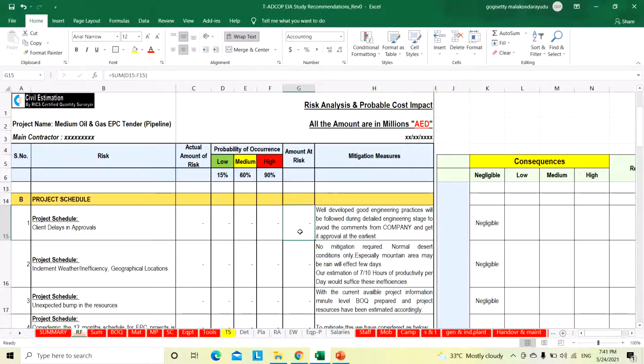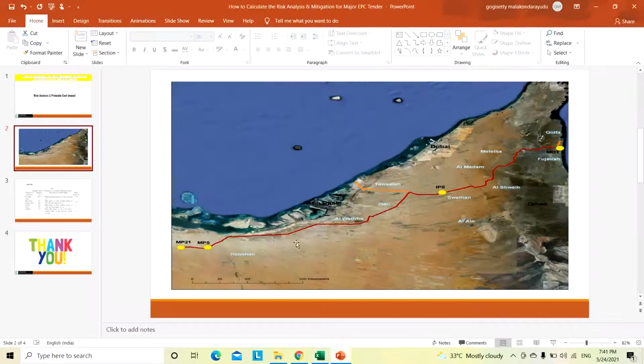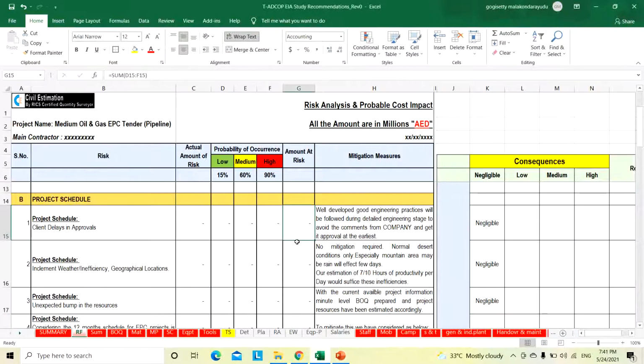The FEED engineering is almost final, with nothing to change. We only have to confirm the topographical survey and do the basic final engineering. All the approved for construction drawings and scope specifications are given in the tender itself. That is why there is nothing to worry about, and no need to consider any risk on the project schedule.